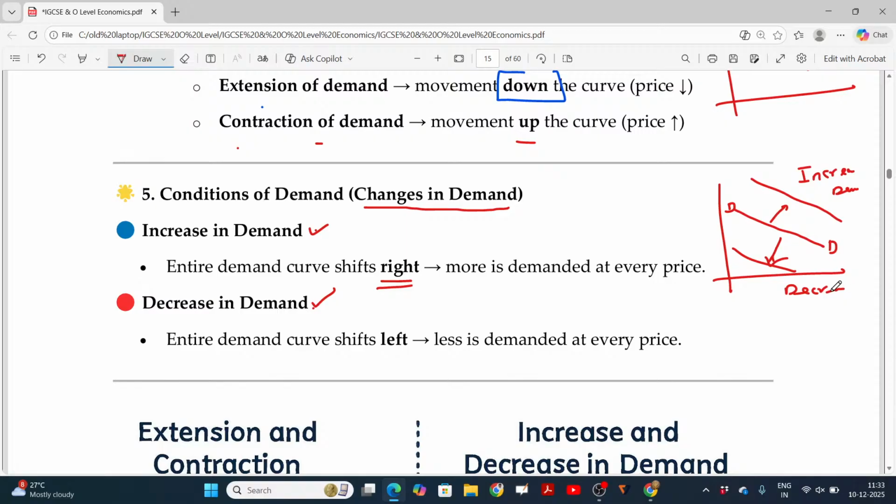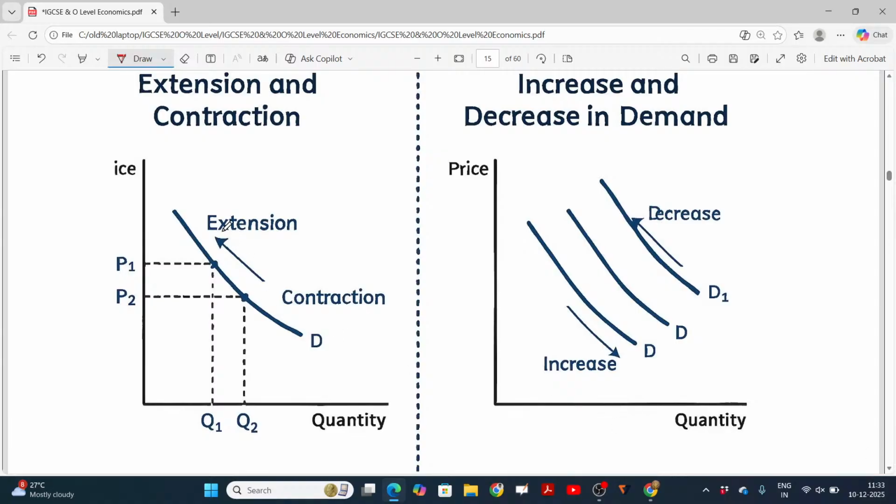Is that clear? Now see, to make you understand, this is what about the curve. If the demand moves from bottom to top over the same curve, from here to here, extension. If it happens in the reverse case, then it is called contraction. This will be the demand curve. If the demand curve moves from here to this side, then it is called increase in demand. If the same moves from here to this side, then this is called decrease in demand. Hope you'll now be able to understand.